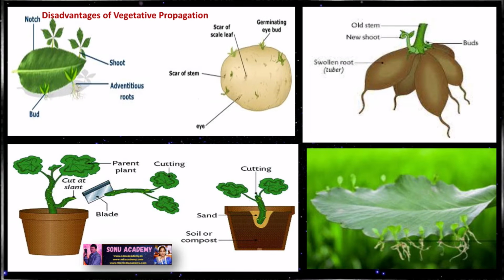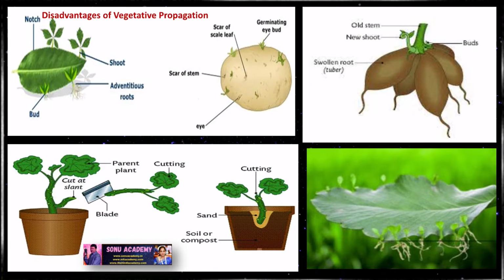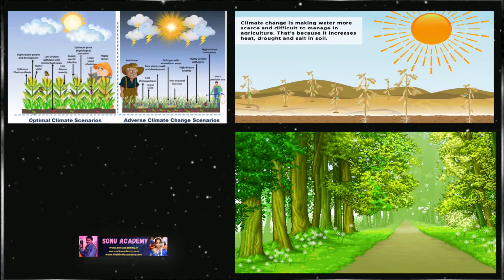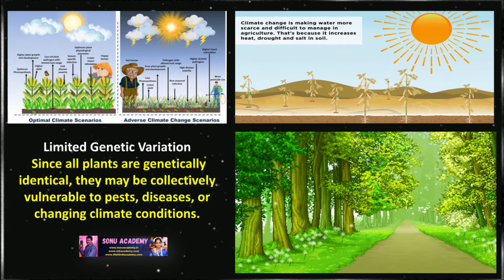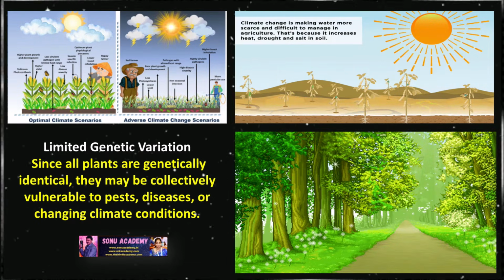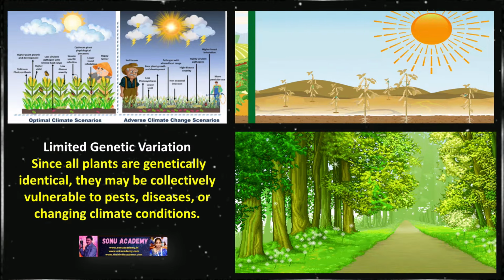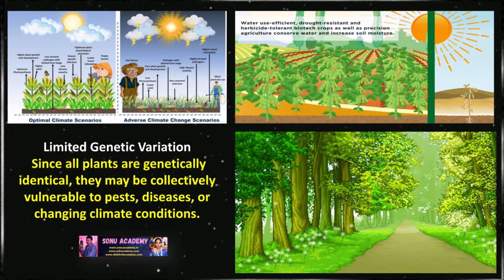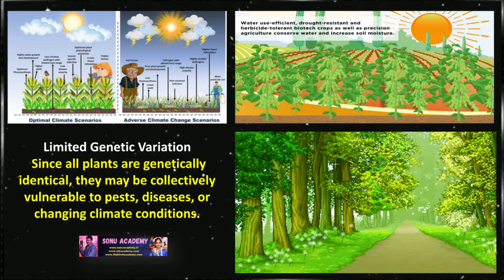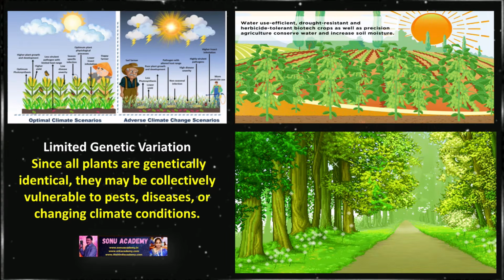Children, now let us discuss the disadvantages of vegetative propagation. In vegetative propagation, no method is without its challenges. The main disadvantages of vegetative propagation include limited genetic variation. Since all plants are genetically identical, they may be collectively vulnerable to pests, diseases, or changing climate conditions.